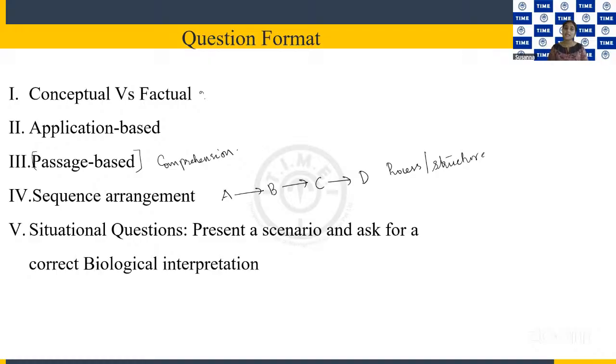Okay. Then the next interesting question type is the situational questions. They'll present a scenario, and that scenario will be very new. Just an imaginary scenario they will give, and they will ask for the biological interpretation. Maybe they may ask what is the biology behind that. Again, it's just MCQ. Everything is MCQ, so you will be given options. In that way, it will be easier, right? So that is a different type of question that we see, the situational questions.